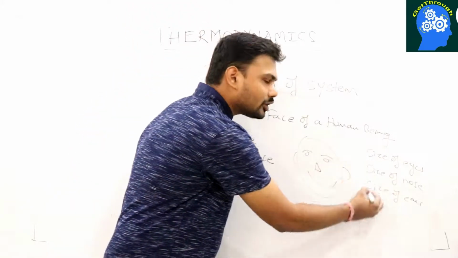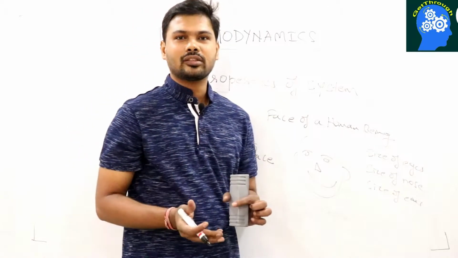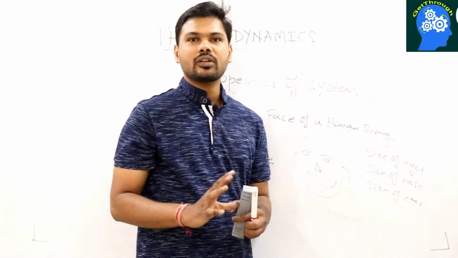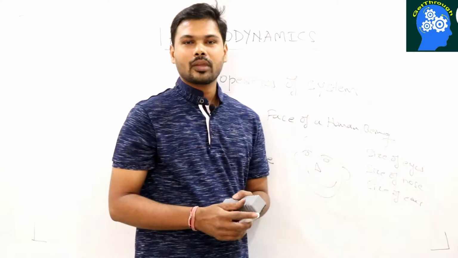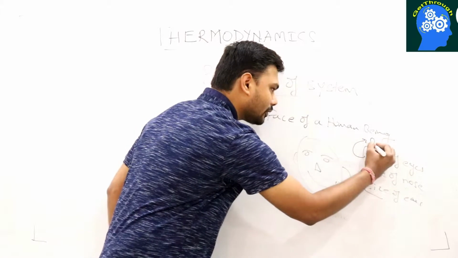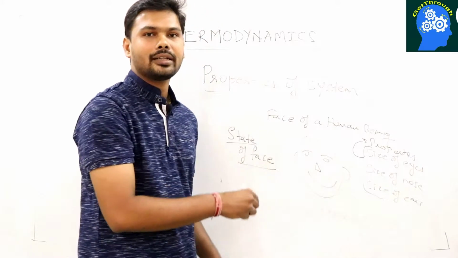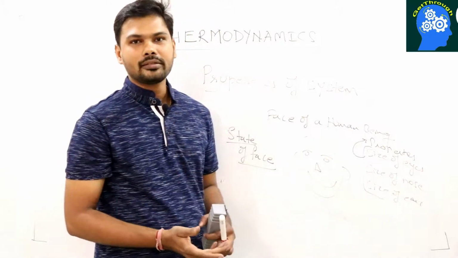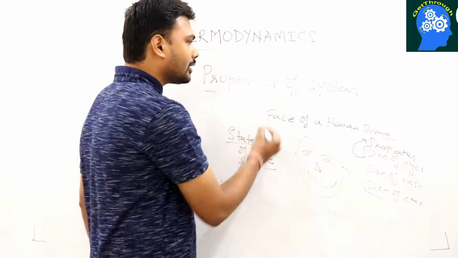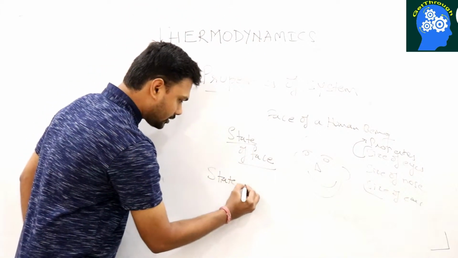And if you change any of these properties, for example, you make the size of the eyes bigger, or change the size of the nose, or the size of the ears, immediately the face will change. And if the face changes, the state of the face changes. Maybe it was a smiling face and it becomes a crying face. So it all depends on these properties, which are going to decide the state of the face. That means the properties decide the state of the system. If you change the properties, the state of the system will change. In this manner, now we are able to understand what is a property, and also what is the state of the system.